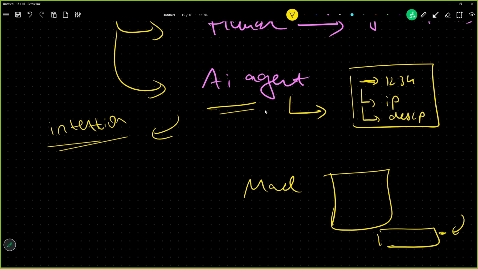Or let us say you are going to meet the principal of the school. There is an assistant waiting outside, and the assistant will ask, why do you want to meet this principal? Once you tell them the reason for meeting, once they know the intention, then they allow you to go inside the room to meet the principal, right?